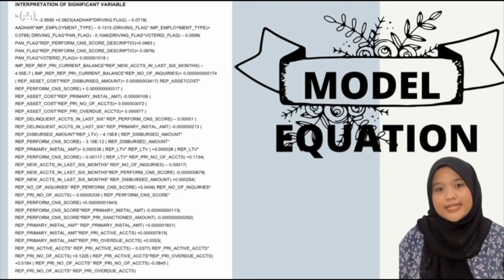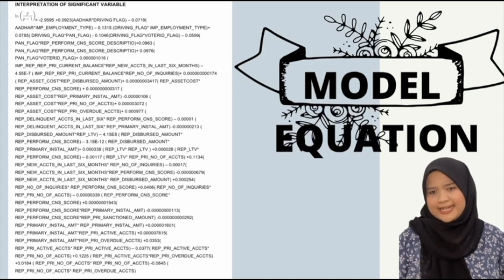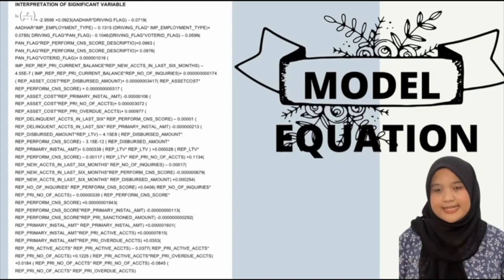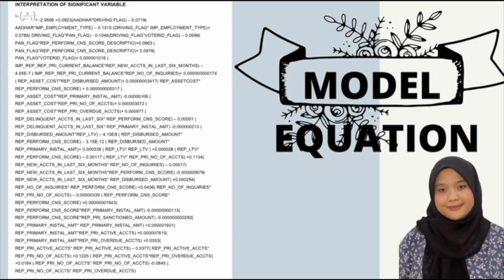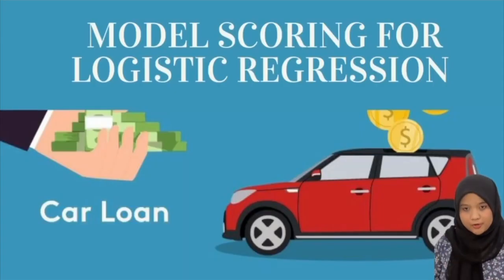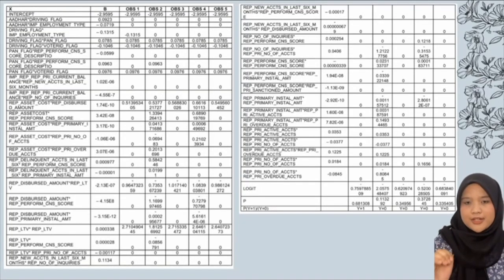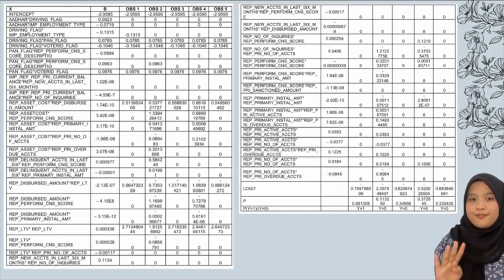This is the model equation for the logistic regression. This equation is way too long because our best fit model is the LR main inter poly. For model scoring, we choose 5 observations from 5 respondents, which are respondents 1, 2, 3, 4, and 5.